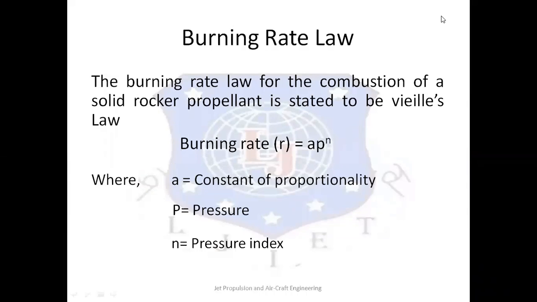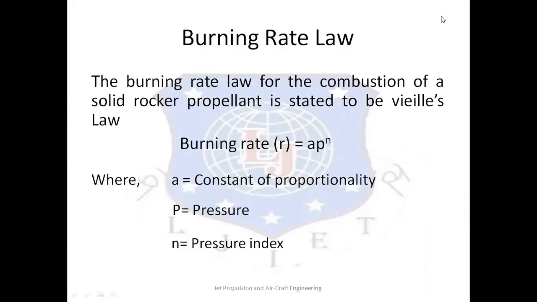Then after, we are going to look at the burning rate law. The burning rate law for the combustion of solid rocket propellant systems is stated to be Vieille's law, where you can see the burning rate r is equal to a times P raised to n. The burning rate changes with pressure P raised to the pressure index n.